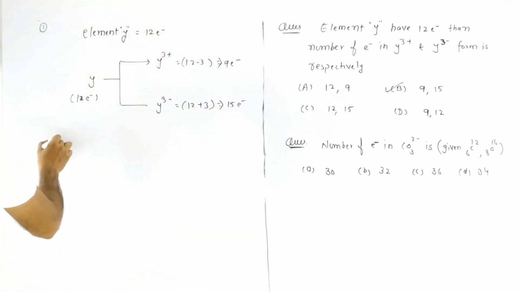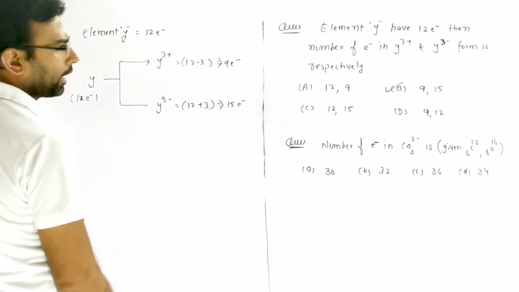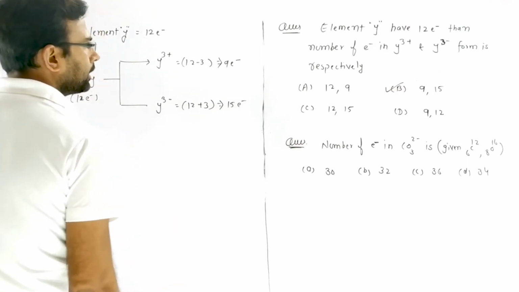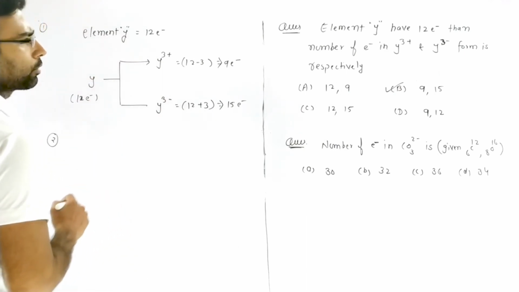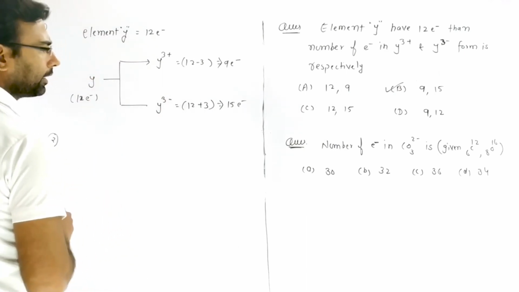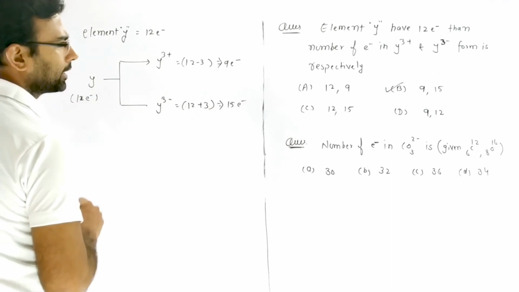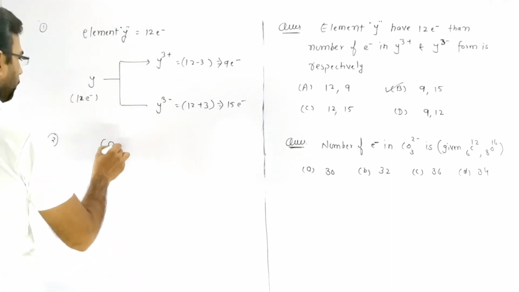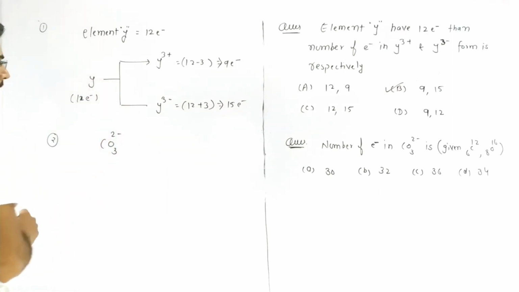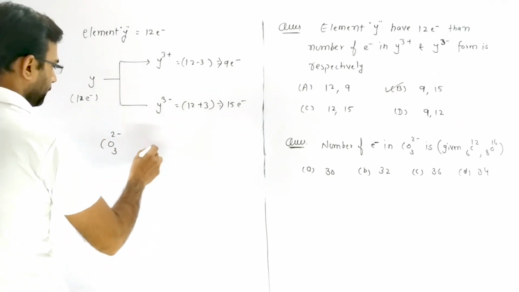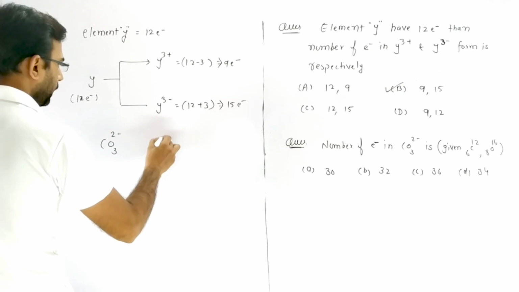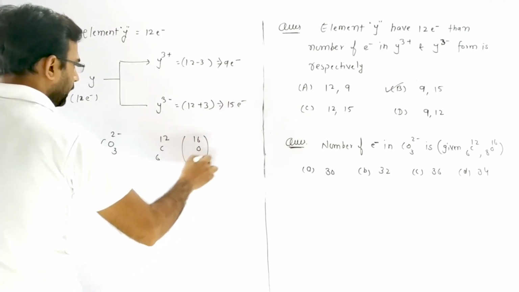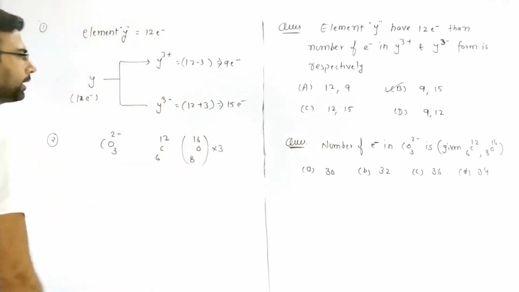Next, second question. Number of electron in CO3 2-, or carbonate ion, is asked. Given 6C12 and oxygen 8O16: A 28, B 30, C 32, D 36... So we have the carbonate ion CO3 2-, and we know that in carbonate there is 6C12 carbon and 8O16 oxygen, and oxygen has atomicity 3.